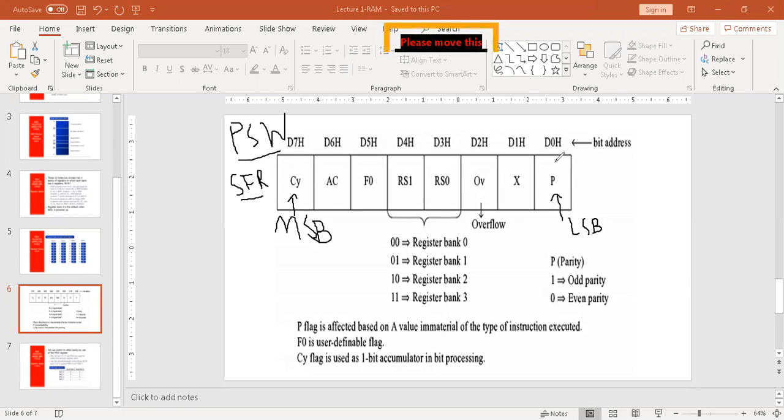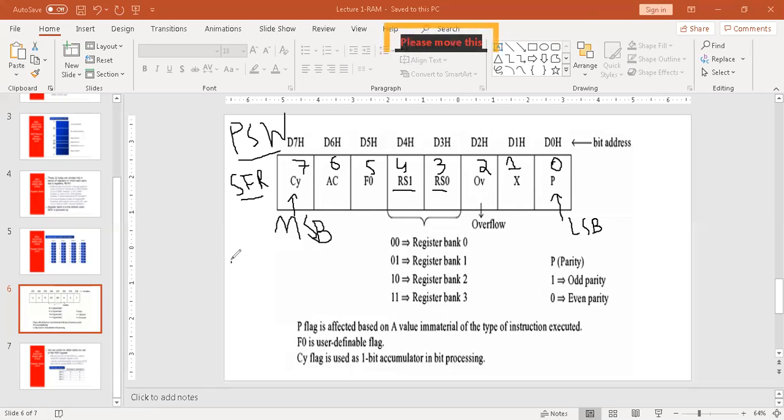Now in this register, if we start from location 0, then 1, then 2, then we have 3, 4, 5, 6, and 7. So at locations 3 and 4, we have 2 bits, RS0 and RS1. These are basically register select bits.